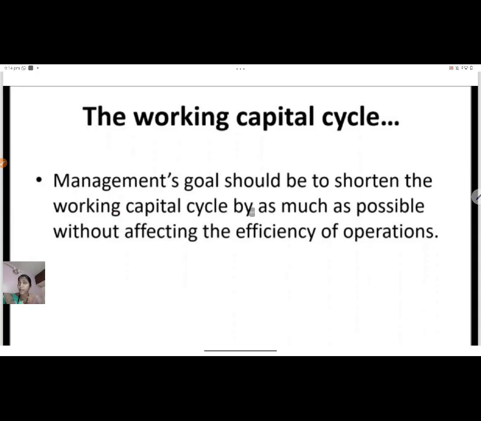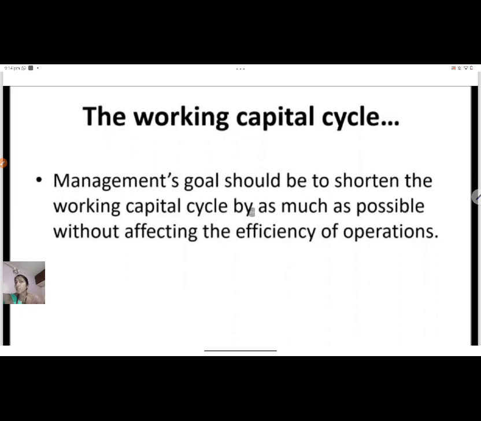This simply means that a management objective or goal should be that you should never stop the production. The cash cycle or the working capital cycle should keep on continuously working, so that the production does not come to a standstill. So for maintaining that continuity, what a financial manager has to forecast is a proper operating cycle. Now this operating cycle is calculated based on a very simple equation.